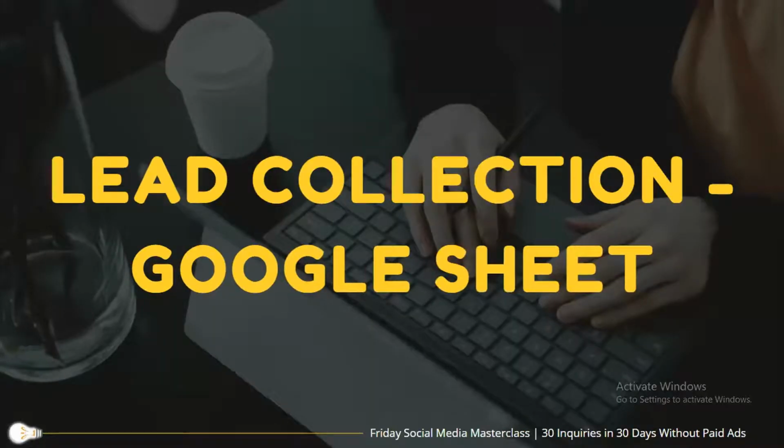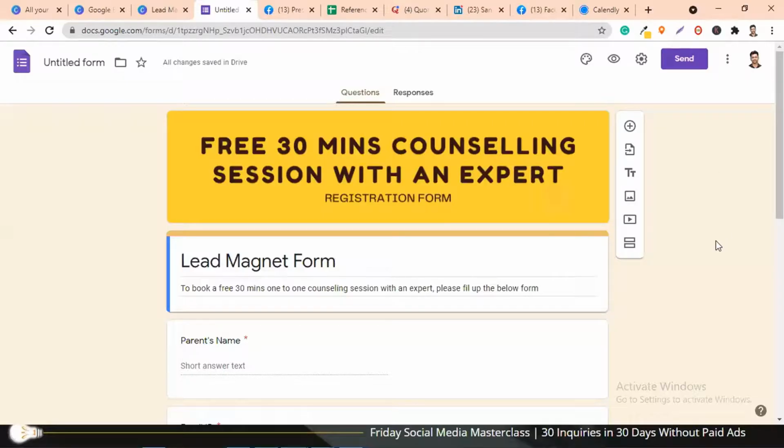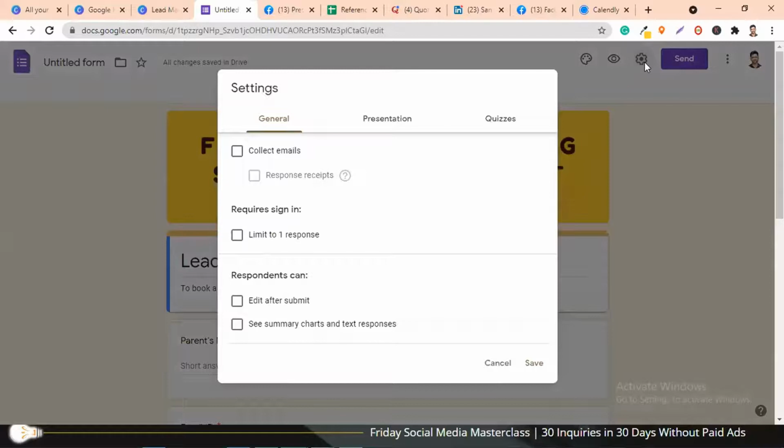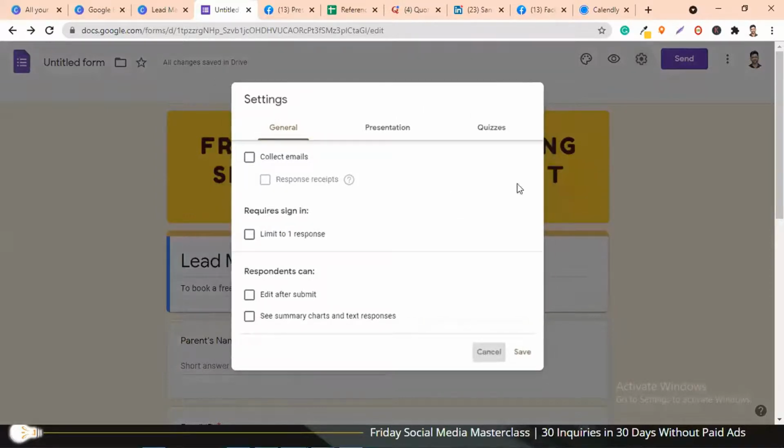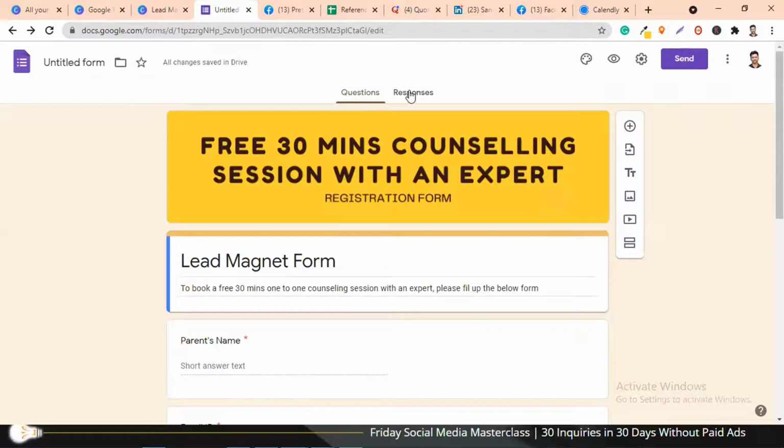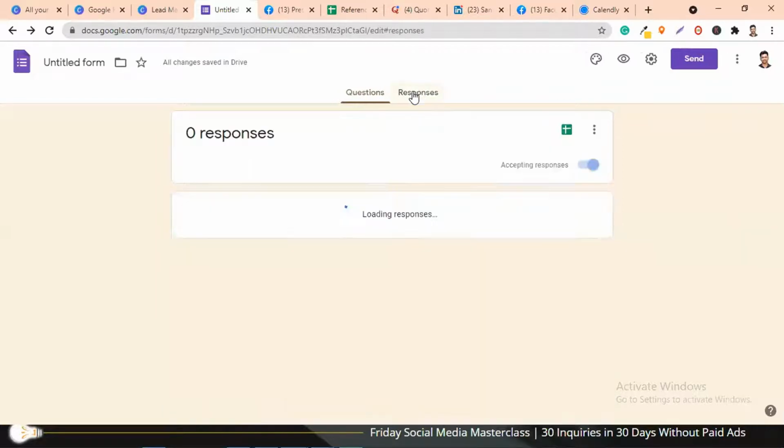Now we have created a lead magnet, a Calendly link, and a Google form. When we collect the information from this form, we'll also have to ensure that this information goes and sits in a Google Sheet. For that, go to responses. Above the Google form you will see questions and then responses. Right now no one has filled up this form, so there are 0 responses. There will be a small Google Sheet icon here, so just click on that icon.